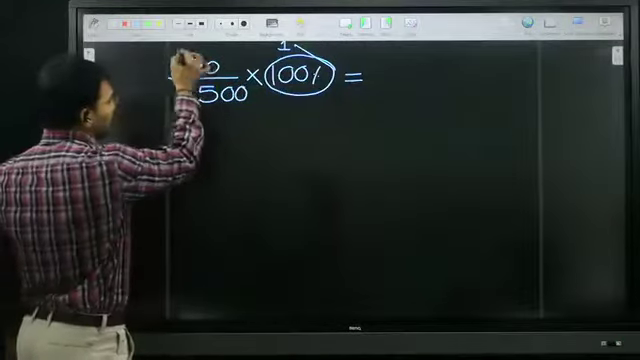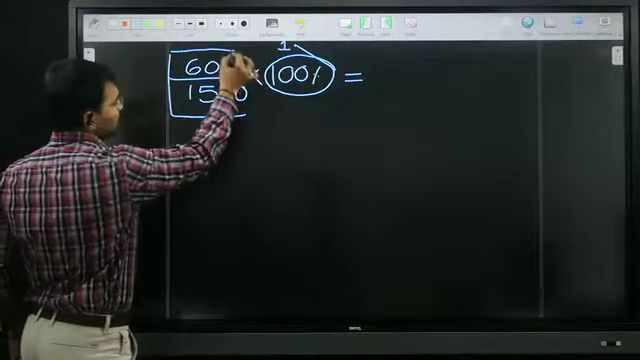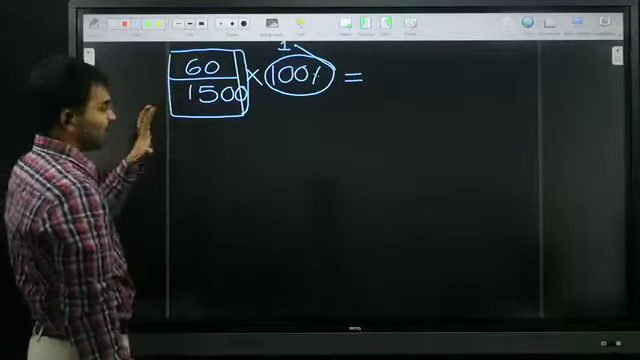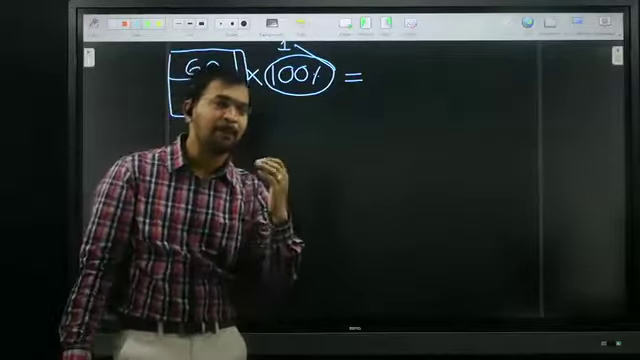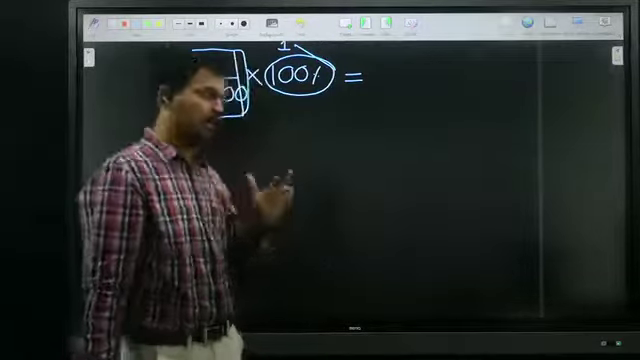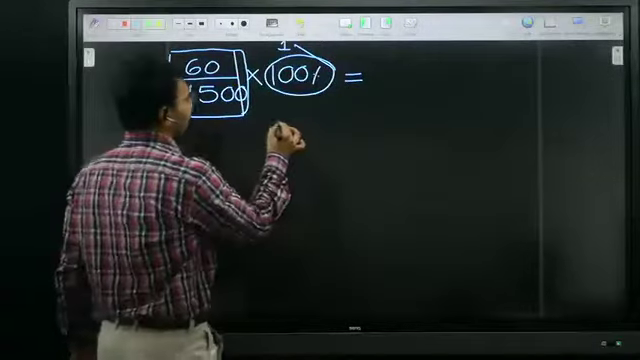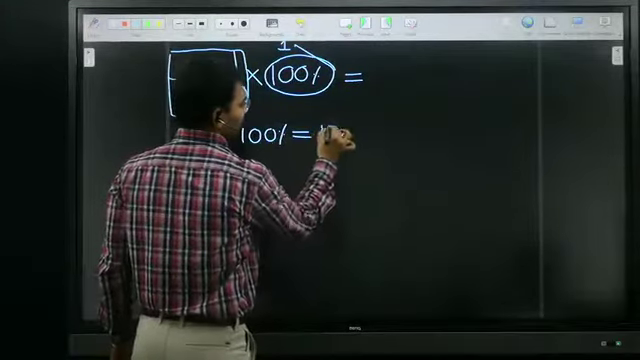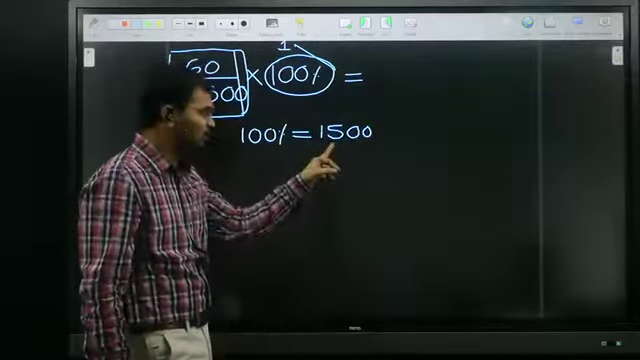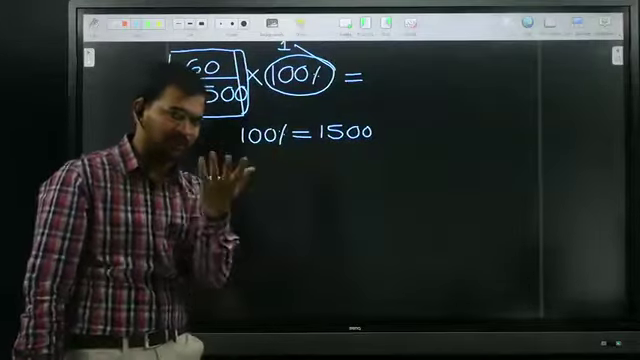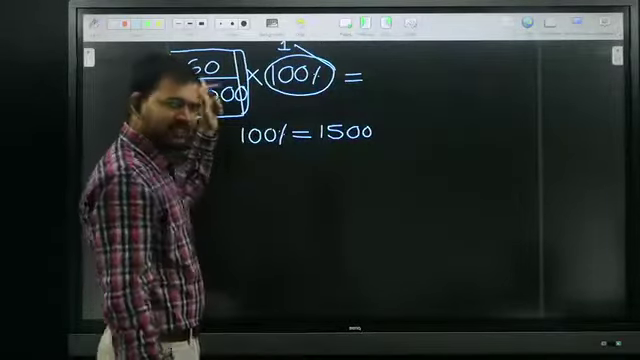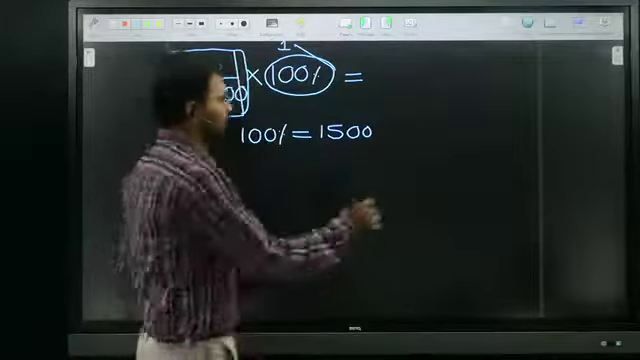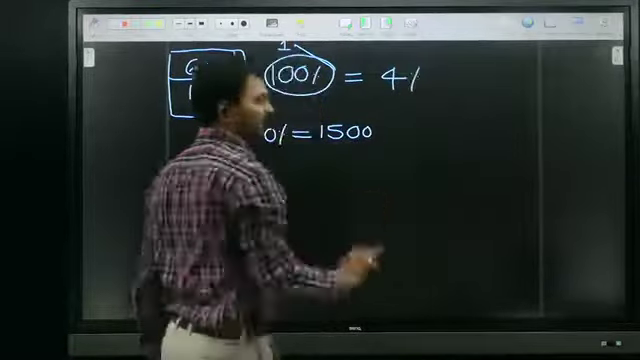I already told you, try to concentrate on the fraction. Here 60 by 1500. I already told what is meant by a fraction: a part of a whole thing. So here the denominator is 1500, and 100% is nothing but 1500. If 100% is 1500, 1% is how much? 15. Try to remove 2 zeros. 1% is 15. I need 60. 4% is nothing but 60. Straight away you are getting the answer.